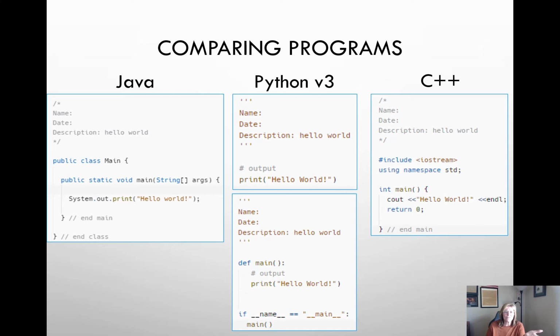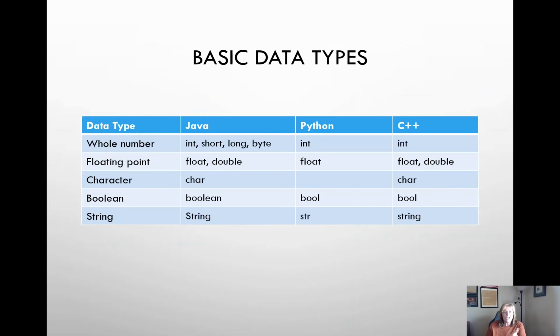Let's look at some of the differences in the data types. If you'll notice, all three programming languages have whole numbers, floating points, booleans, and strings. I want you to notice that Python has no formal char data type, because in Python, you can have a string with one character, or a string with multiple characters, whereas in both Java and C++ you have a specific data type that holds a char, a single character.